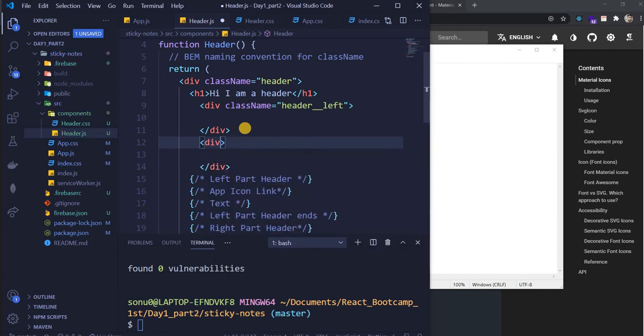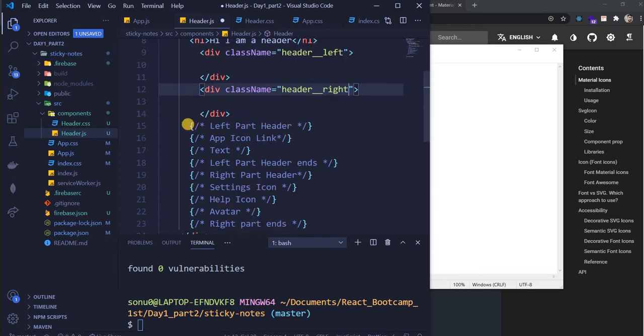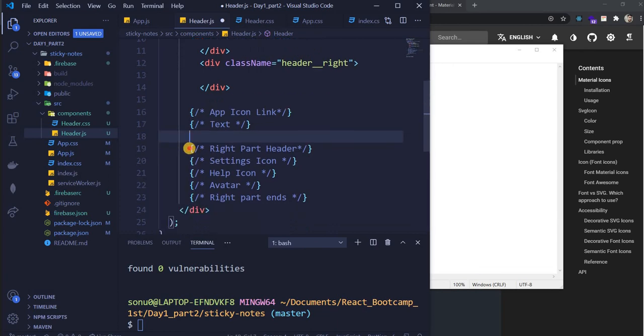Now create another div, div className header, two underscores, right. Whenever we do this, I just remove this comment so that I am aware that I created this part.